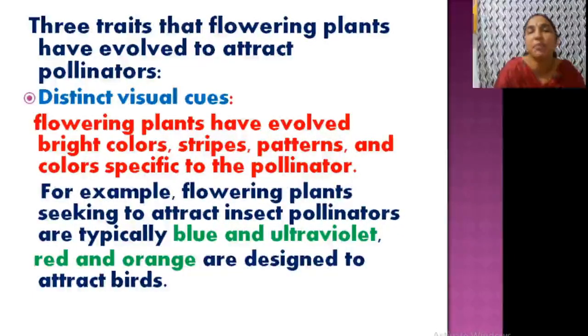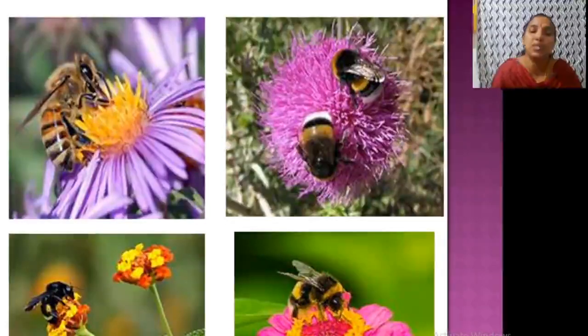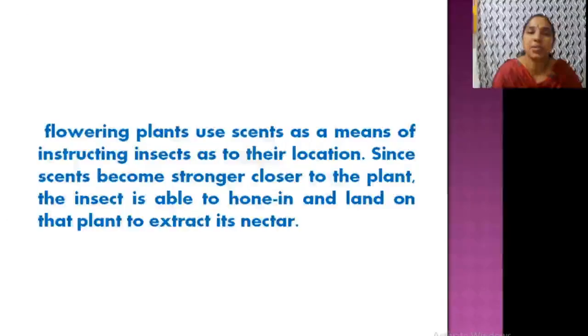Clitoria flowers, Thunbergia flowers, Thunbergia grandiflora, is there in our campus garden. You may have noticed that. That flower is usually attracted by beetles or birds. So colors are a very important thing. These are not specific but general thinking.